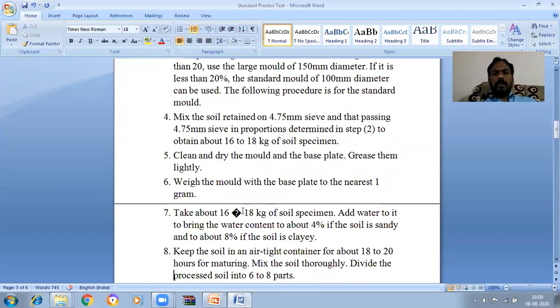Next, take about 16 to 18 kg of soil specimen. Add water to it to bring the water content to about 4% if the soil is sandy, and to about 8% if the soil is clay. If the soil is sandy, add 4% water content. If the soil is clay, add 8% water content.